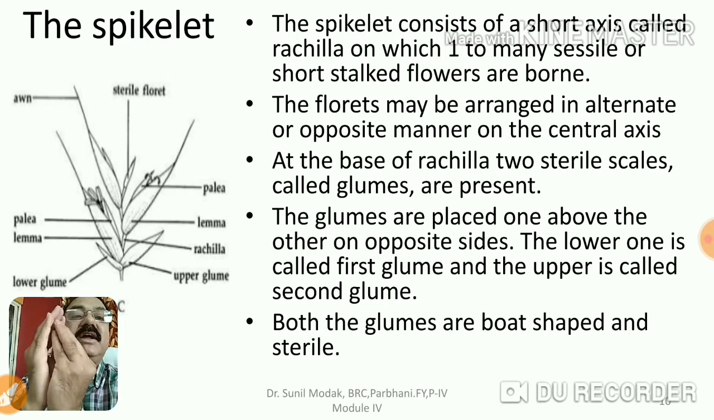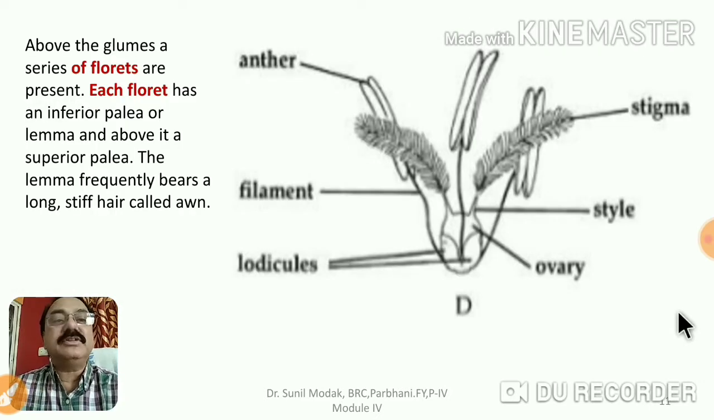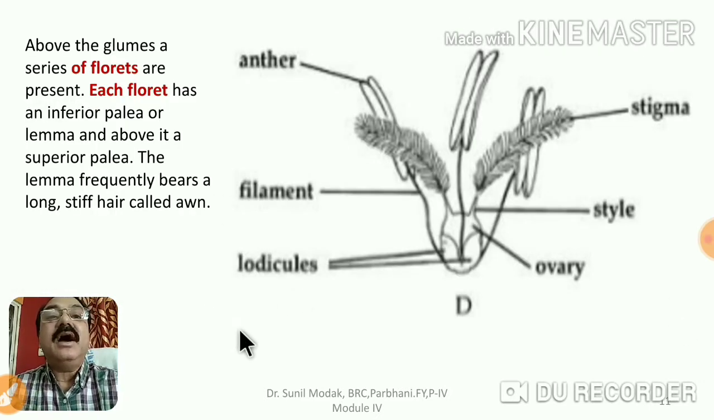One is on the outer side, one is on the inner side, okay, in opposite sides. The lower one is called the first glume and the upper one is called the second glume. The upper one is smaller, okay. Both the glumes are boat shaped and they are sterile, having no function known. Of course they provide protection. Above the glumes, a series of florets are present.